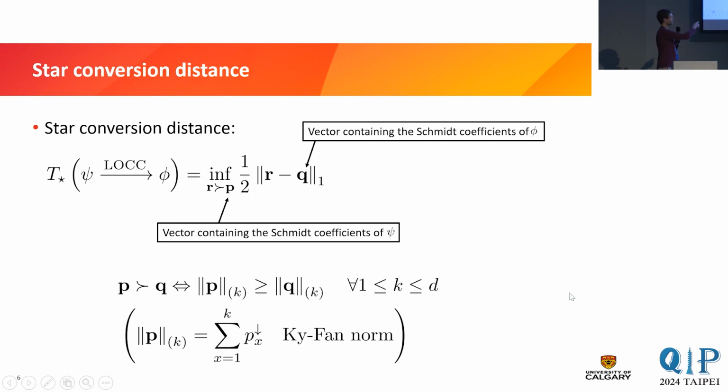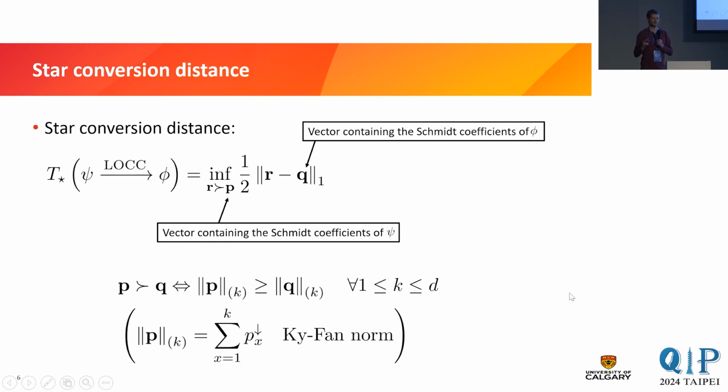And they will appear a lot in our formulas just by the way we construct the star conversion distance. Now, why is this a meaningful definition? Well, we don't know yet that it's meaningful, but the intuition why we are interested in it is because of Nielsen's theorem, right?